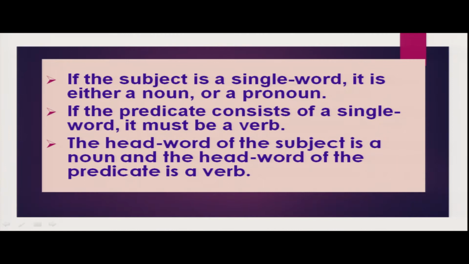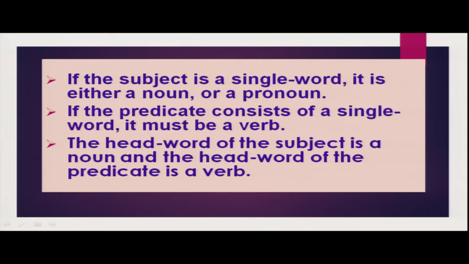So, my dear children, you know, a sentence must have at least two words. One subject may be a noun or a pronoun and another word that is at least a verb, a single verb may be, right? So, suppose I say birds fly. So, birds the subject, fly the verb, that is the predicate. So, if a subject is a single word, then it is either a noun or a pronoun, and if the predicate consists of a single word, then it must be a verb, right?